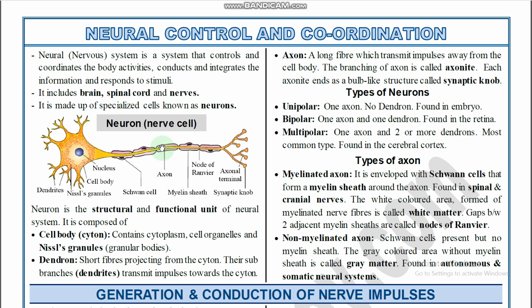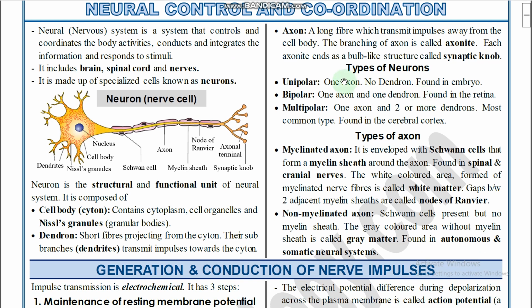The cell body or cyton is also called soma. And the axon is a long fiber which transmits impulses away from the cell body, from the cell body up to the region of the axon terminal. The branching of the axon is called axonites, and each axonite ends as a bulb-like structure called the synaptic bulb. So this is the synaptic bulb or synaptic knob, right? Through the synaptic bulb, the action potential or nerve impulse reaches other muscles, other body parts or other neurons, right? And now, types of neurons.